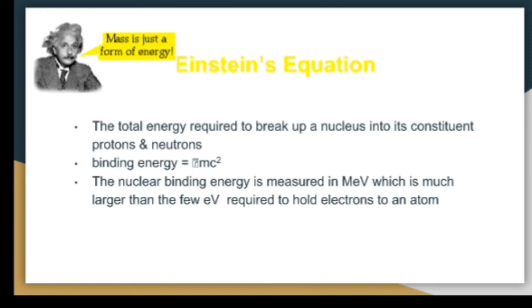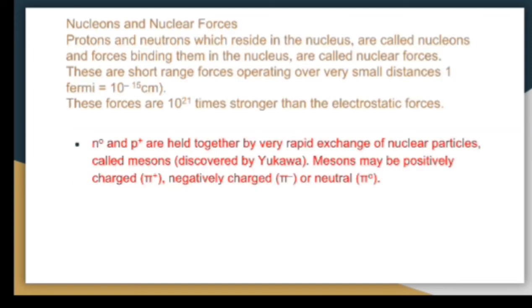The total energy required to break up a nucleus into its constituent protons and neutrons is known as binding energy, and it is calculated as mass times velocity squared. The nuclear binding energy is measured in mega electron volts, which is much larger than the few electron volts required to hold an electron to an atom.